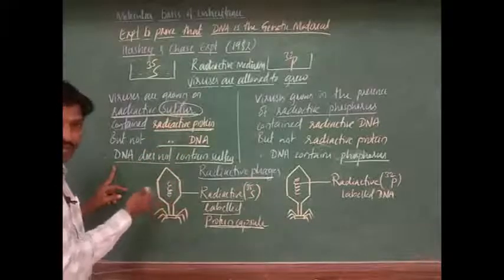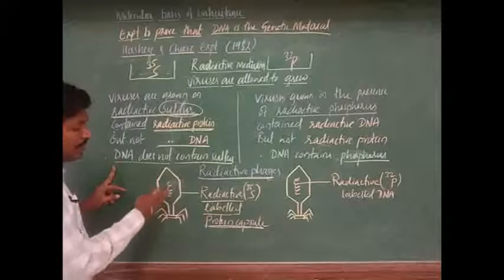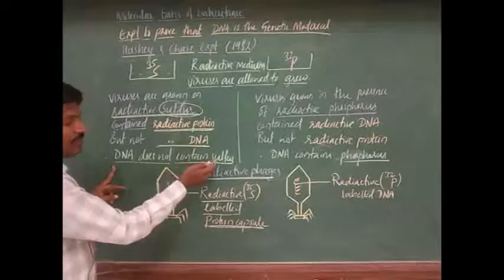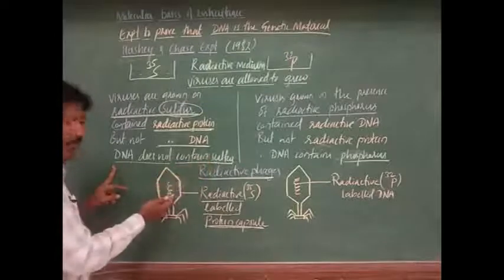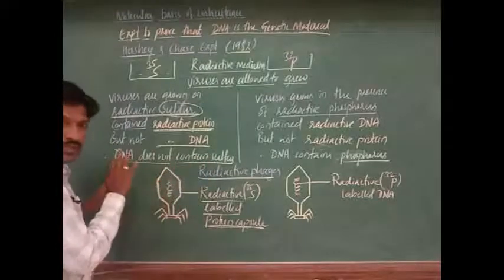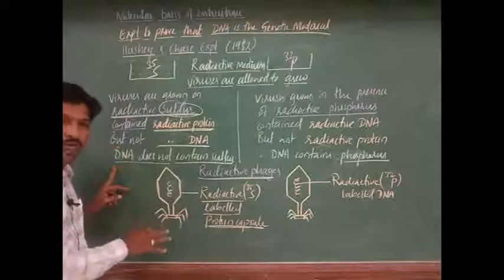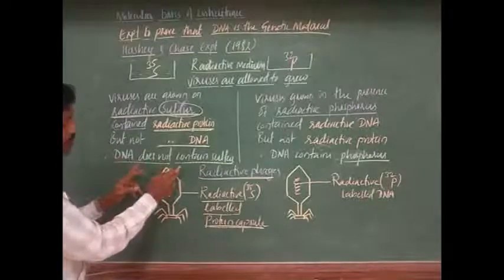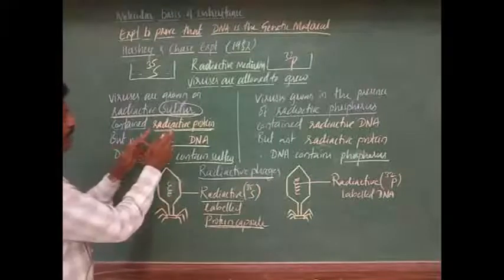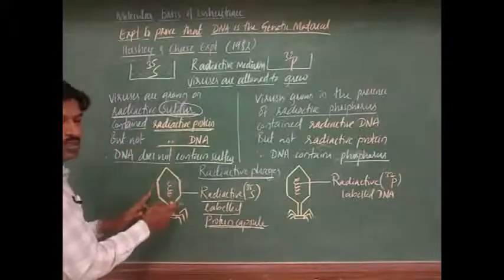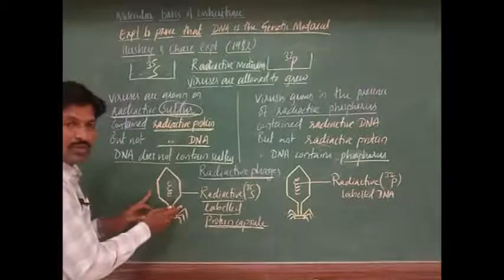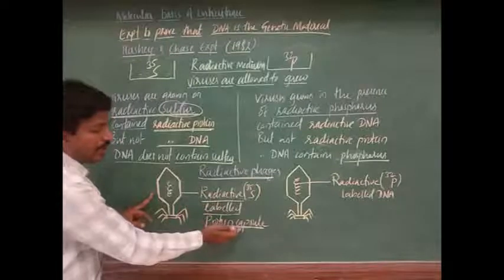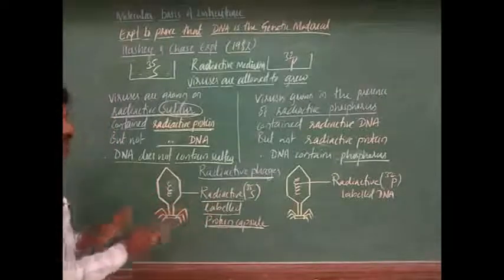I have explained the structure before. So two things are here: one is protein, another one is DNA. But normal DNA does not contain sulfur; it is not part of the chemical composition of DNA. Try to understand. That's why only the radioactive protein is formed in these viruses, which develop a radioactive labeled protein capsule. One thing is clear.